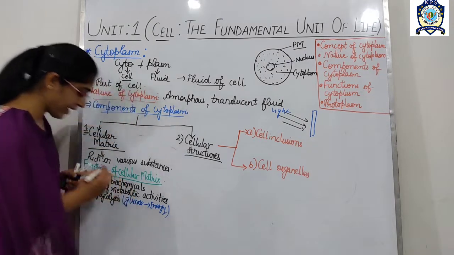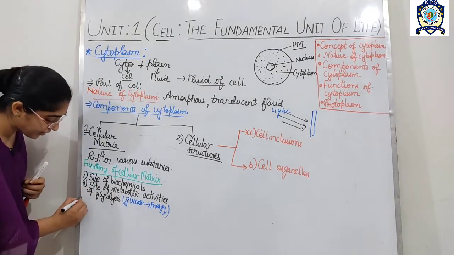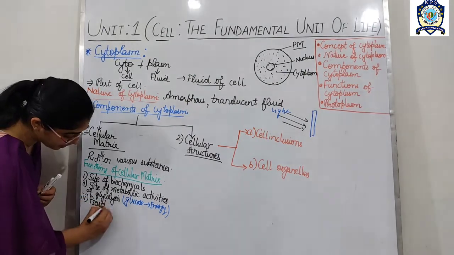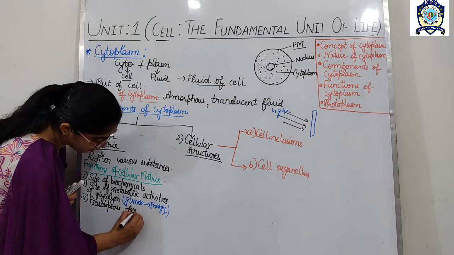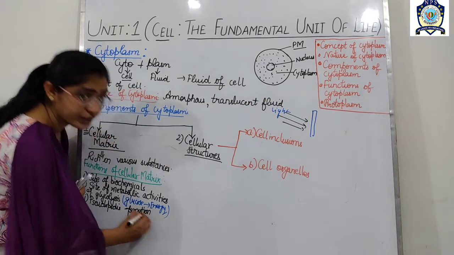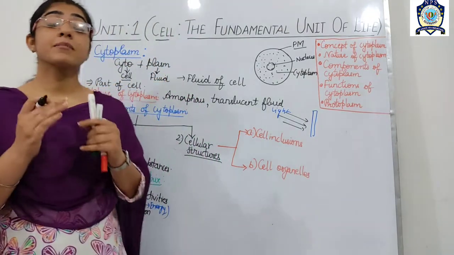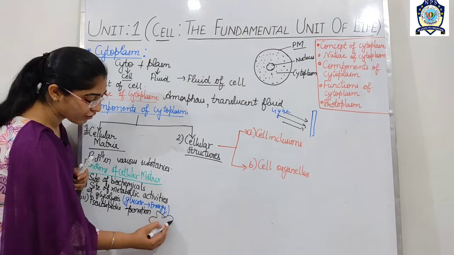Okay, so in metabolic activities cellular matrix helps, and the third one is pseudopodia formation. Pseudopodia, you know, pseudopodia, it is present in the amoeba. Amoeba, you know the structure of amoeba.